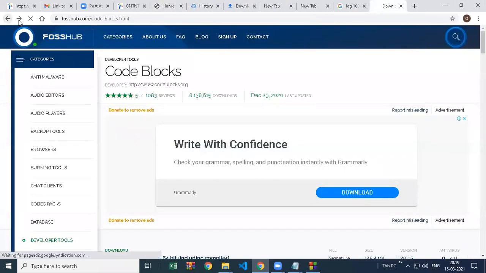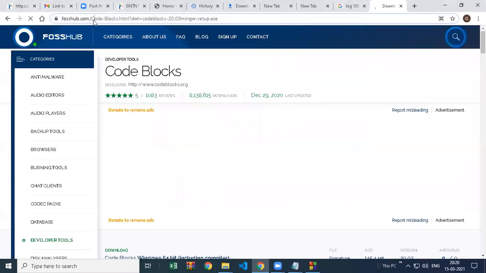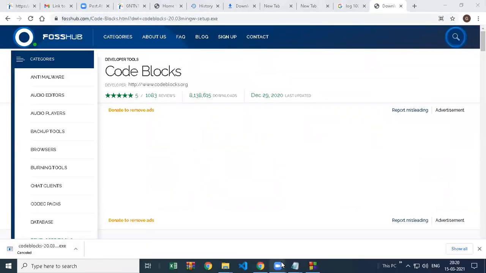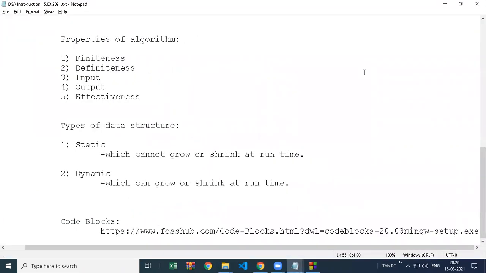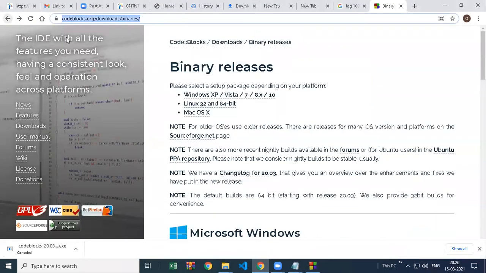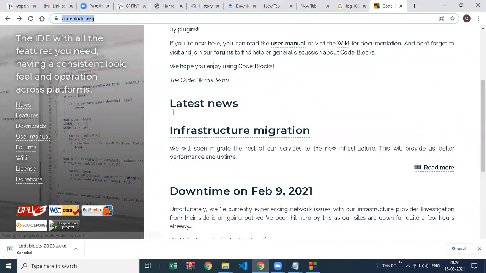Where is the link? I am sharing the CodeBlocks link with you. Just wait. Yes, it started downloading automatically. I'm giving the link directly, but you don't have to use this link. You can just type CodeBlocks on Google and open the official website.